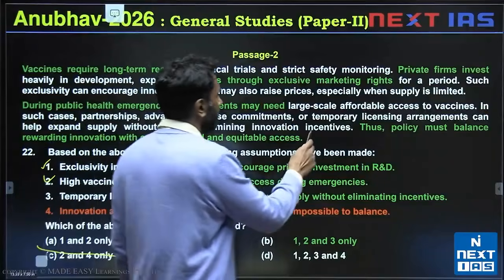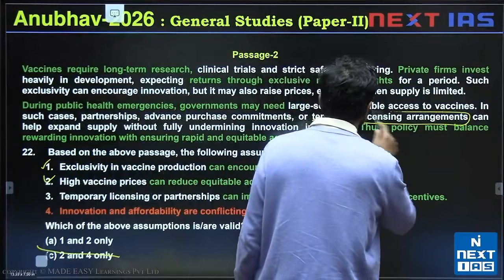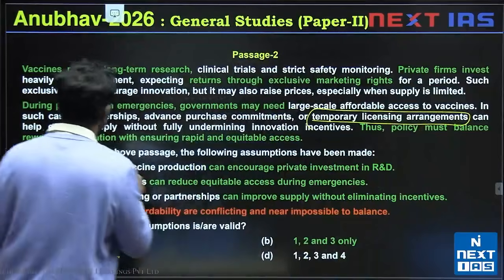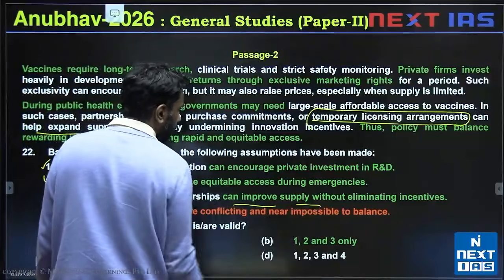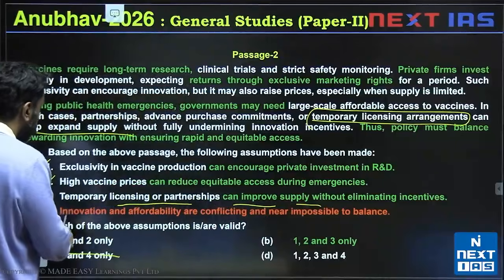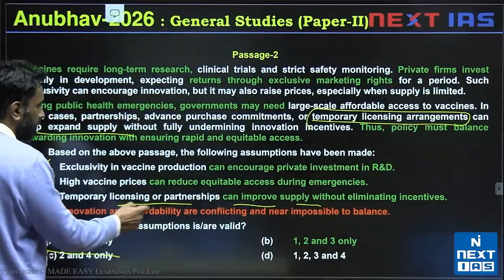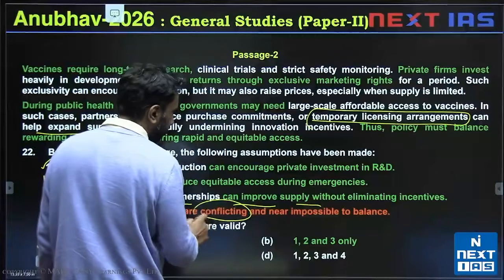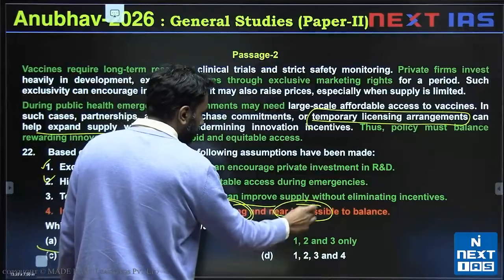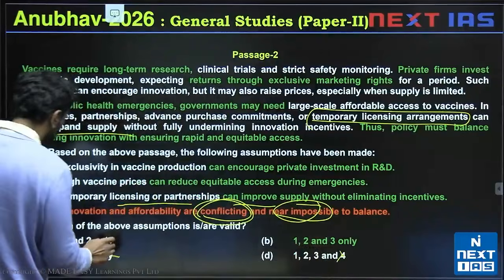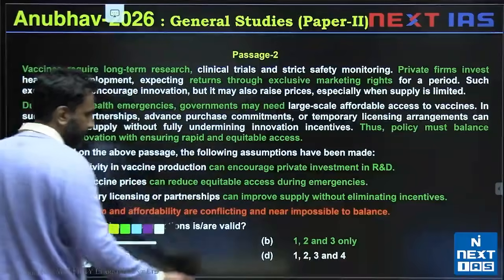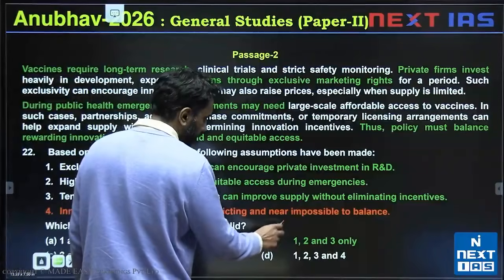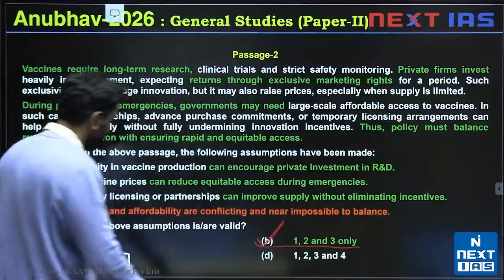Temporary licensing arrangements, right? These can help expand supply. So temporary licensing can improve supply without eliminating incentives. Option 4 is invalid. 4 states innovation and affordability are conflicting and near impossible to balance. So 4 would be invalid. The right answer would be option B. The right option would be option B. Okay.